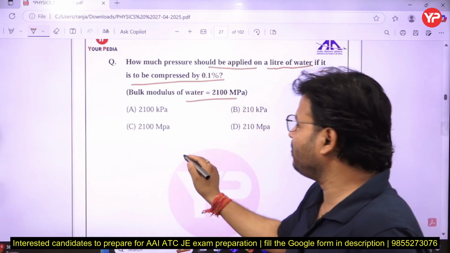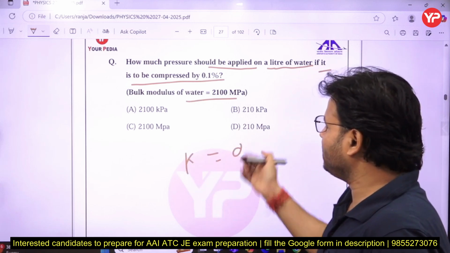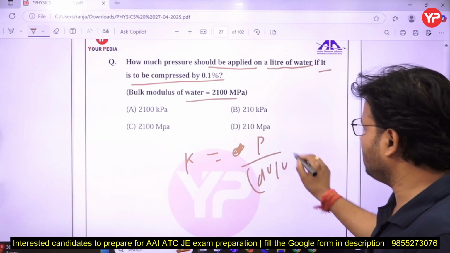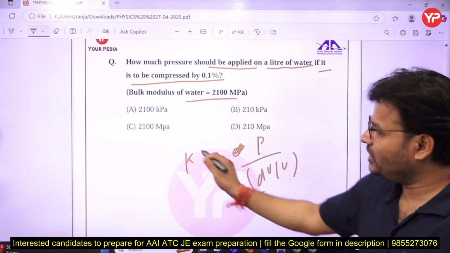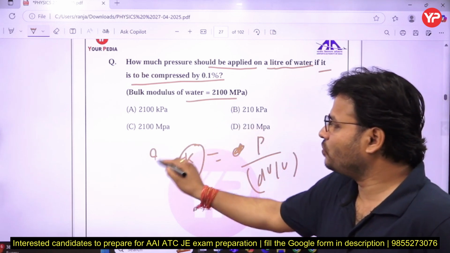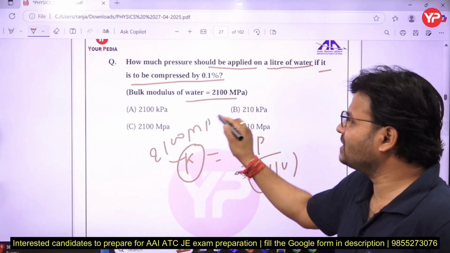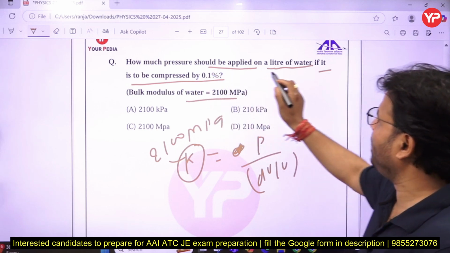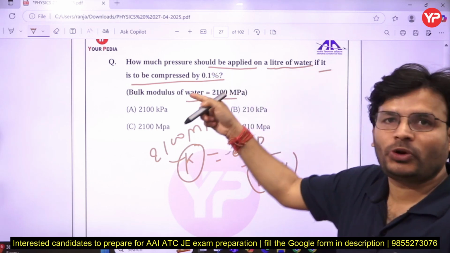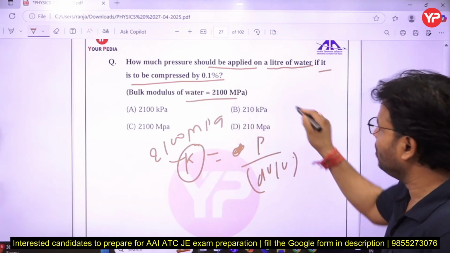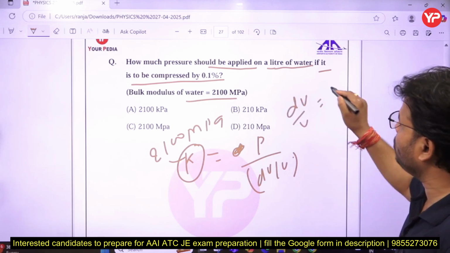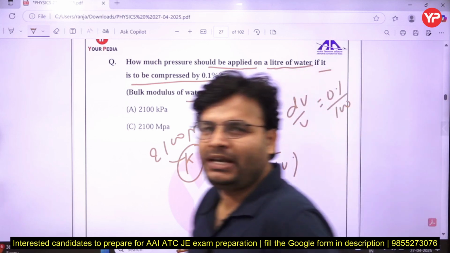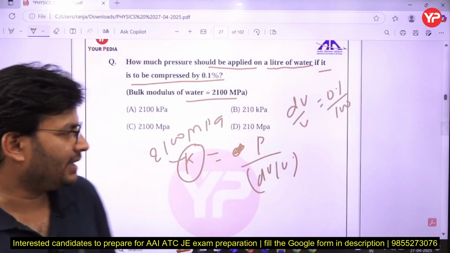So we can say, bulk modulus is K. I know K is given by P upon volumetric strain, dV upon V. In the question the bulk modulus is known here, 2100 MPa, megapascal. And how much pressure should be applied if it is to be compressed by 0.1%? So what is dV upon V? It is 0.1 upon 100. So dV upon V is known. Can you calculate P? Yes, obviously I can do that, no problem.